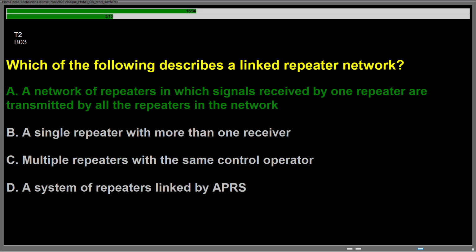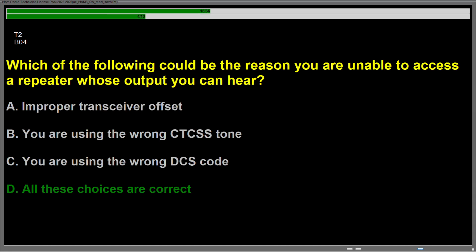Question Bravo 03, which of the following describes a linked repeater network? Answer is A. A network of repeaters in which signals received by one repeater are transmitted by all the repeaters in the network. Question Bravo 04, which of the following could be the reason you are unable to access a repeater whose output you can hear? Answer is D. All these choices are correct.